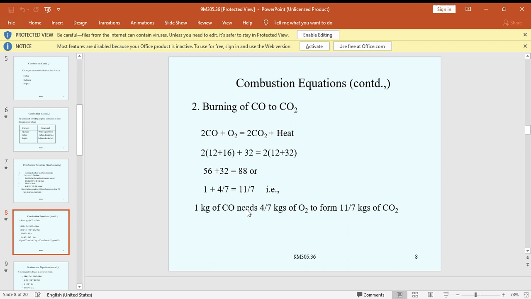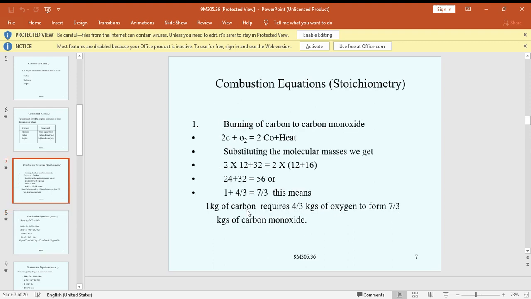Once again, repeating the burning of carbon to carbon monoxide: 2C plus O2 gives 2CO.